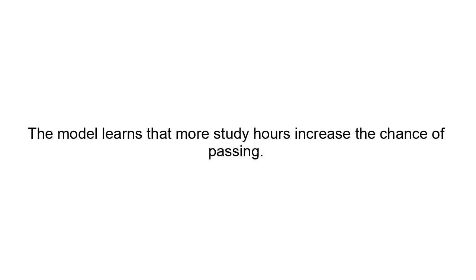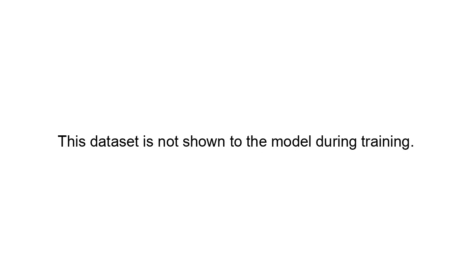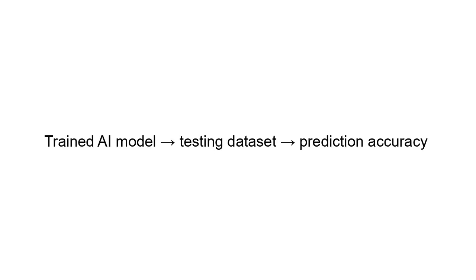What is testing data? Testing data is used to evaluate how well the AI model performs on new data. This dataset is not shown to the model during training. In simple words, testing data equals data used to check how accurate the model is. Example concept: trained AI model, testing dataset, prediction accuracy. Testing helps determine whether the AI model generalizes well to new data.